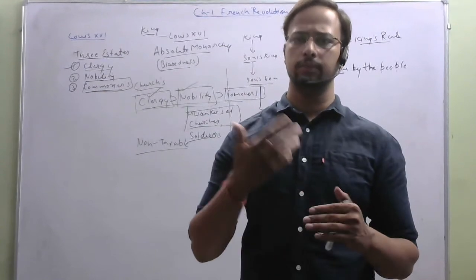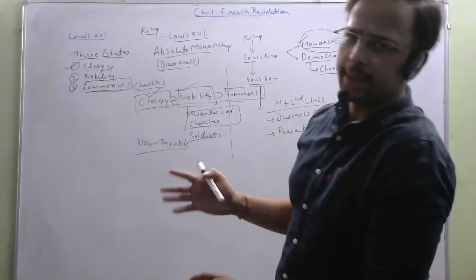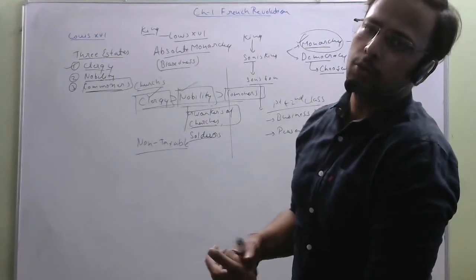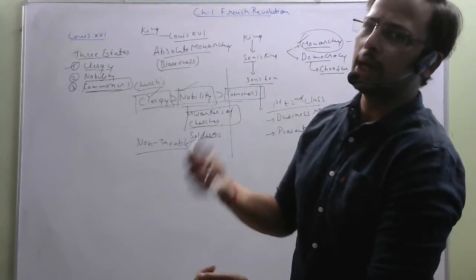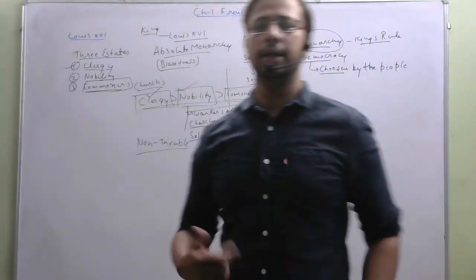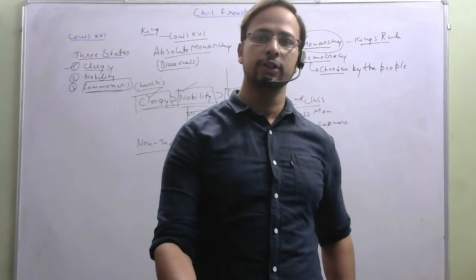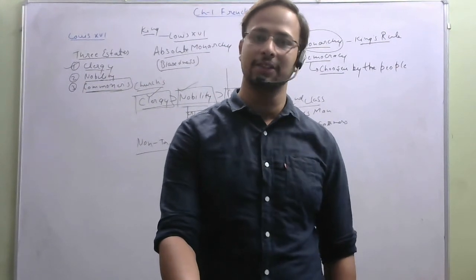About all the sections of the societies and the classes, and later how the revolution started and how it succeeded, we will discuss in the later videos. Till then, students, take care of yourself, stay home and stay safe. Thank you.